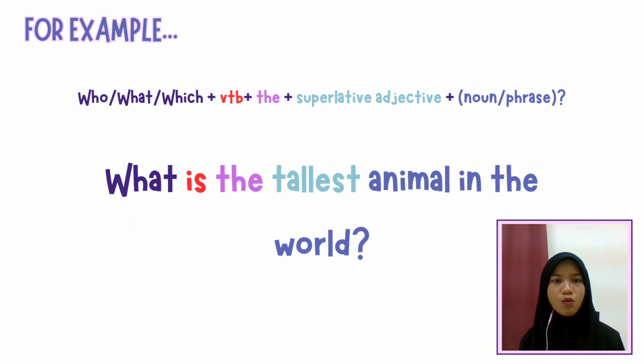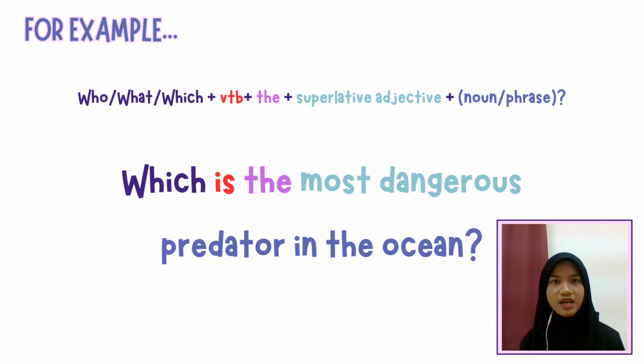The next example is what is the tallest animal in the world? So at the front of the sentence is what plus a verb to be is plus the plus superlative adjective tallest plus noun or phrase animal in the world and a question mark. And the last example is which is the most dangerous predator in the ocean? So at the front of the sentence is which plus verb to be is plus the plus superlative adjective most dangerous plus noun or phrase predator in the ocean and a question mark at the end of the sentence.